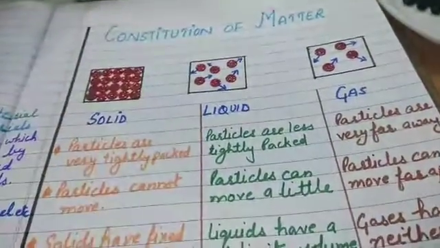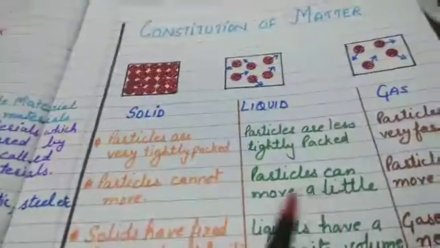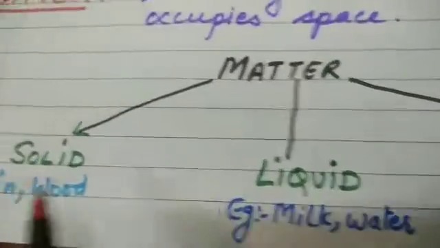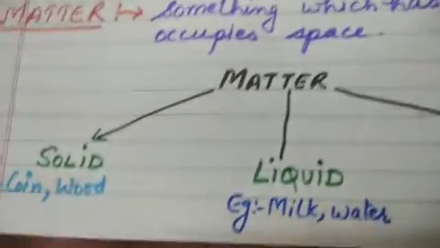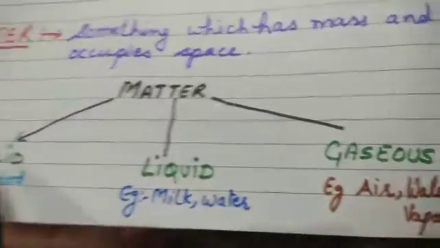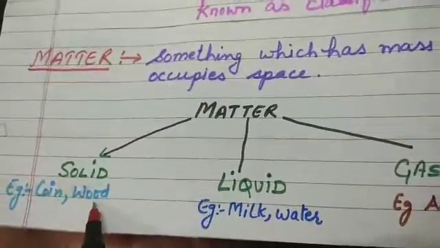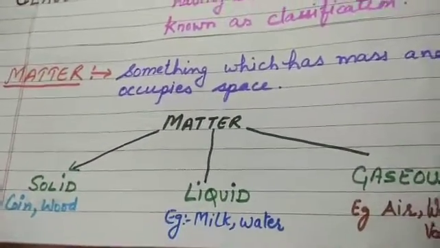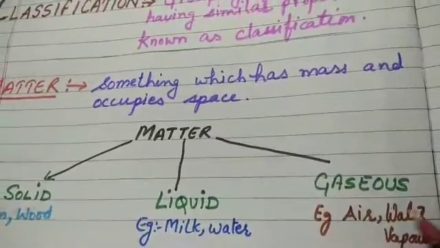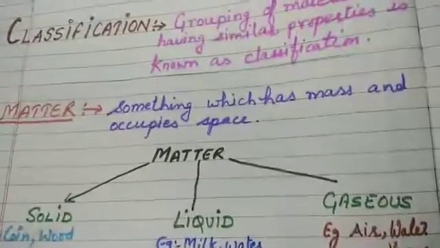According to particle arrangement, matter is classified into three different groups: solid, liquid and gaseous. Solid examples are coin and wood, liquid examples are milk and water, and gaseous examples are air, water vapor, carbon dioxide and oxygen.